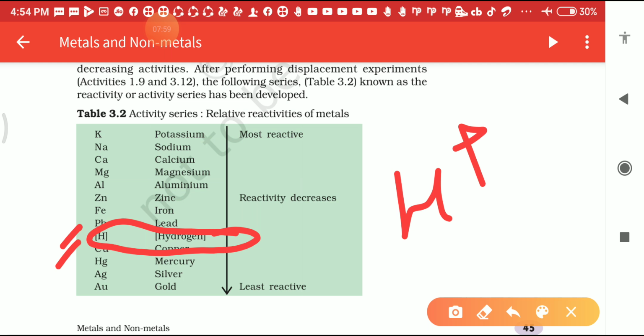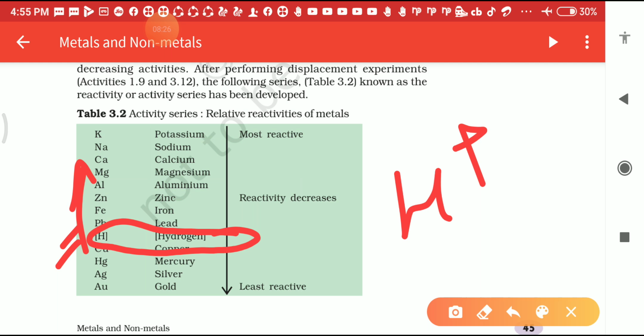And just above the hydrogen, you will see all metals are most reactive, okay, and just below the hydrogen you will see all the metals are the least reactive. Least reactive means it cannot react with anything, but sodium and potassium can react very fast, even with oxygen.